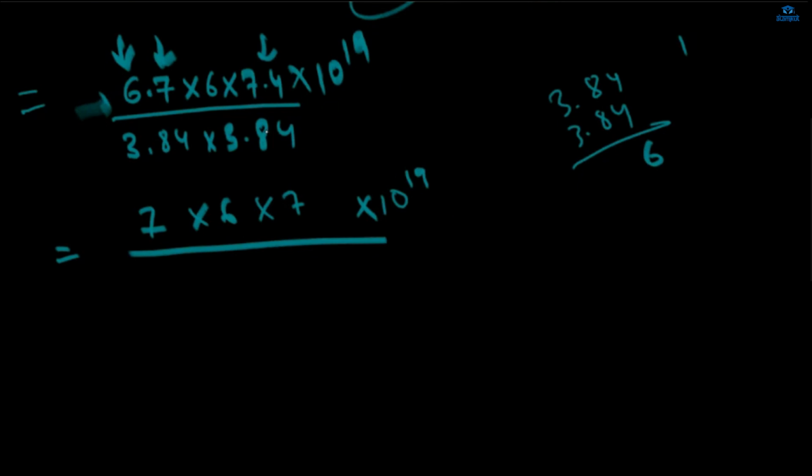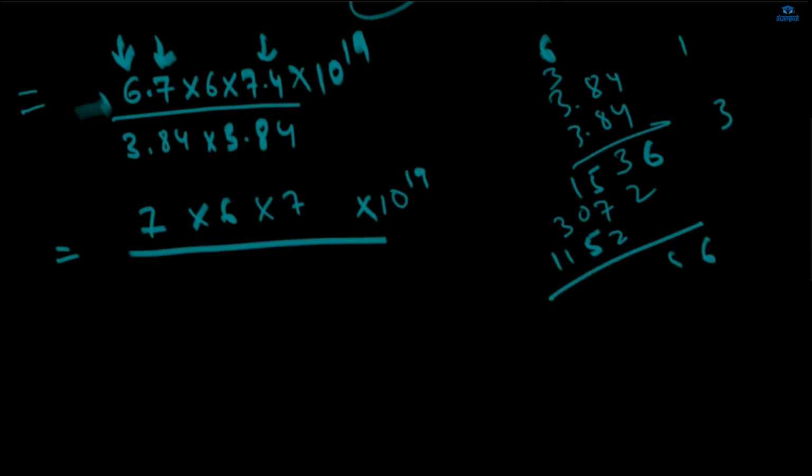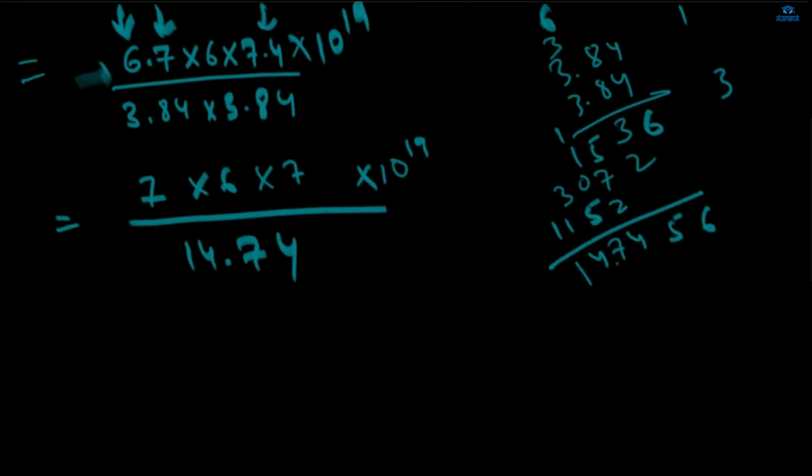3.84, 3.84. 8 3s are 24, 3 3s are 9... 8 8s are 64, 65, 66, 67. Ma'am, can't you take 3.84 as 4? 3 4s are 12, 3 8s are 24, 3 3s are 9, 10, 11. So 14.75. Okay, 14.74. So we can write it like 15 लिख देते हैं, ठीक है?